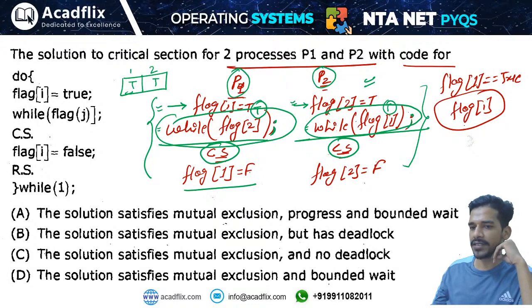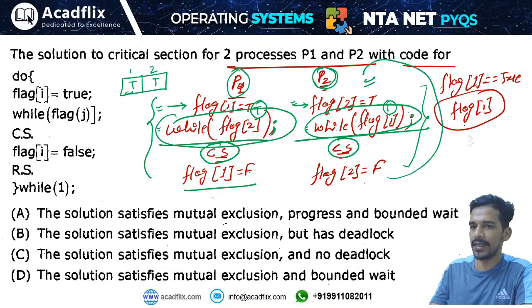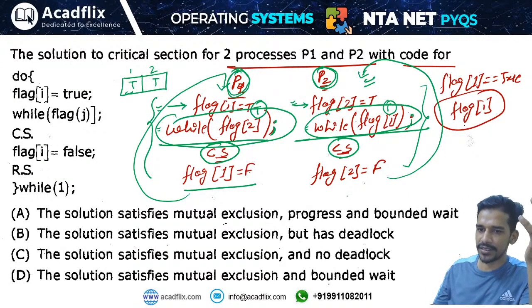And bounded waiting is also satisfied, because every time one of these will get the chance. Will bounded waiting be satisfied? Devika can execute multiple times, and Nivedita can also execute multiple times. But if let us say the other process is interested, then this cannot execute. So if the other process is interested, then definitely the bounded wait is satisfied, right? So progress requirement is also satisfied and bounded waiting is also satisfied, but it has a deadlock situation.